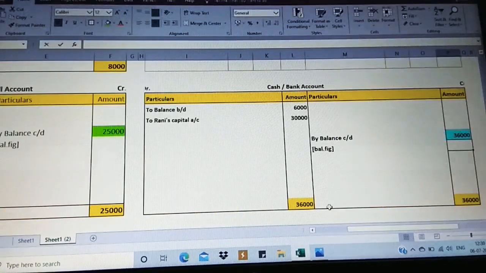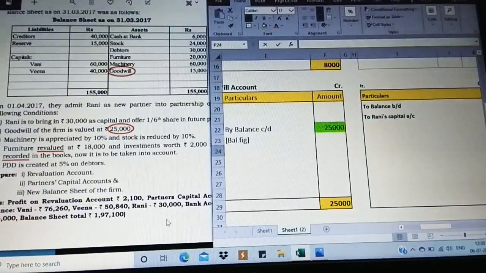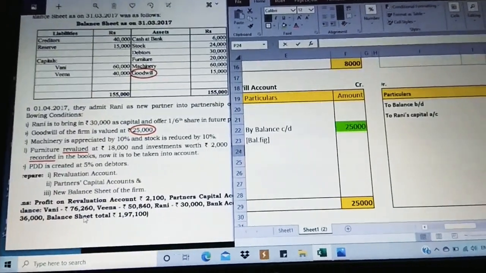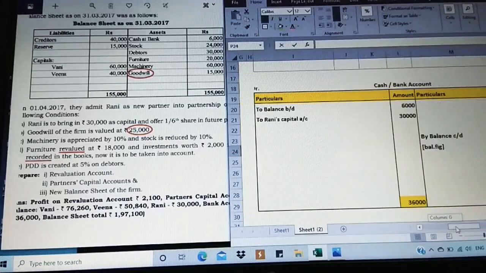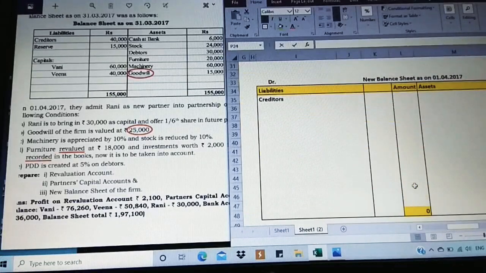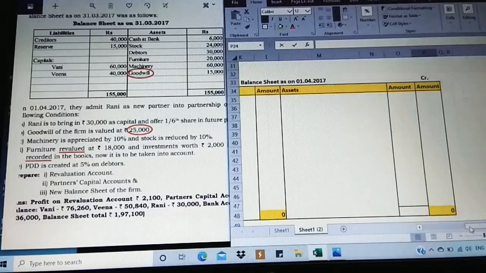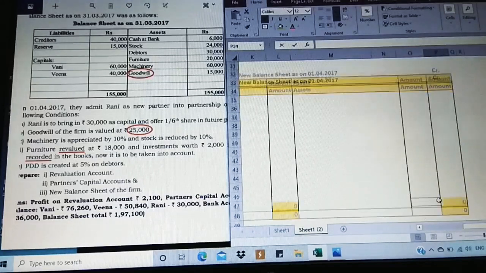Observe the cash account. Only two items, opening balance and Rani's capital, over 36,000. Yes, the value given in the question is just the same as what we got, 36,000. Next, moving on to the balance sheet, the new balance sheet. So let us go first for the asset side.